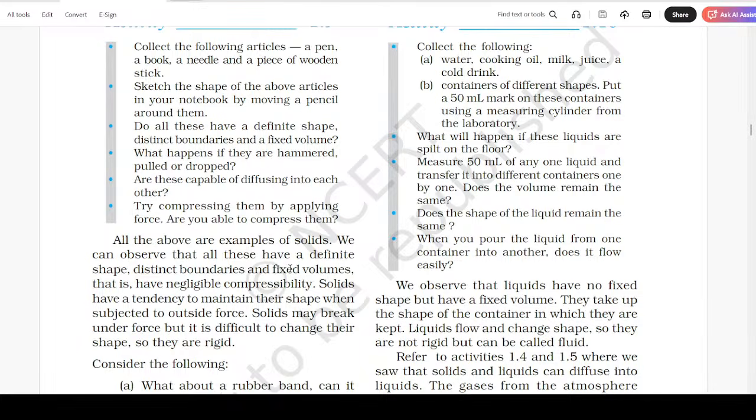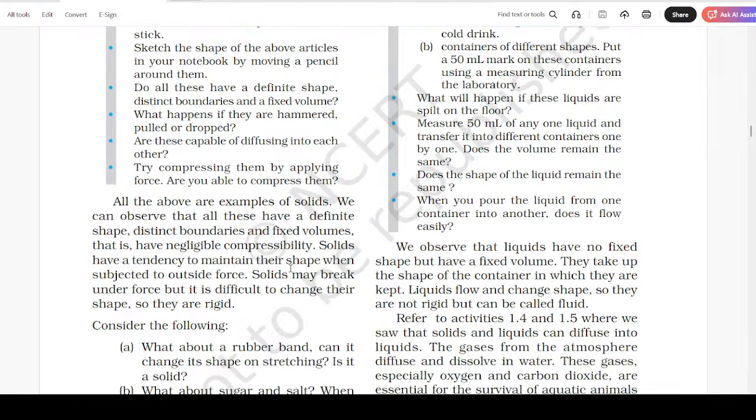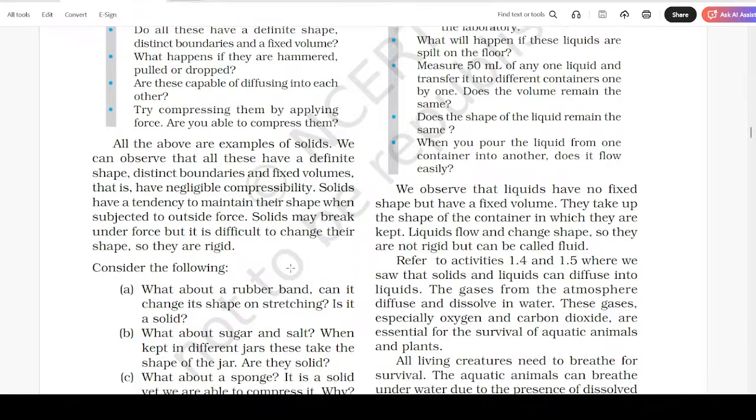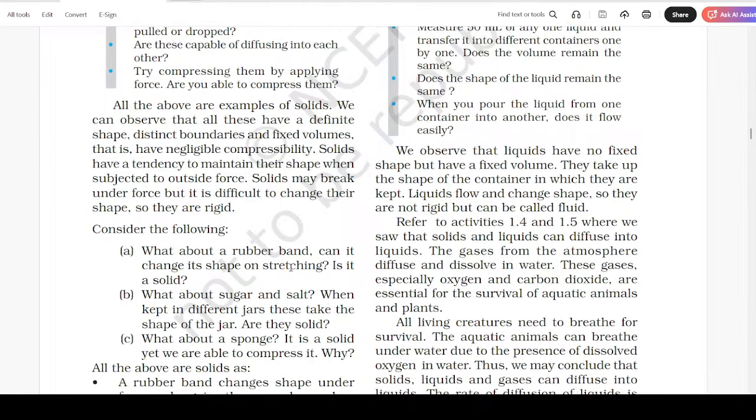Solids have a tendency to maintain their shape when subjected to outside force. Solids may break under force, but it is difficult to change their shape, so they are rigid. Consider the following. What about the rubber band? Can it change its shape on stretching? Is it a solid? What about sugar and salt when kept in different jars?